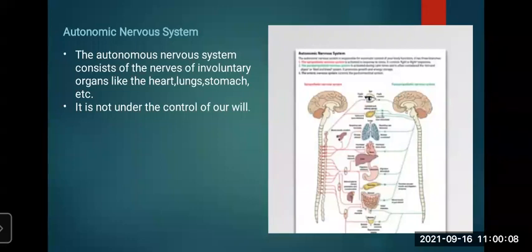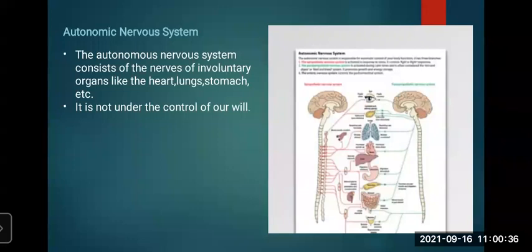All these are controlled by this autonomic nervous system. So these are the involuntary organs, and these are controlled by the autonomic nervous system.